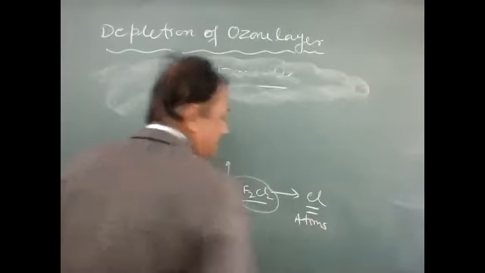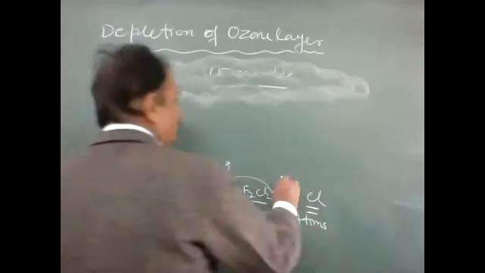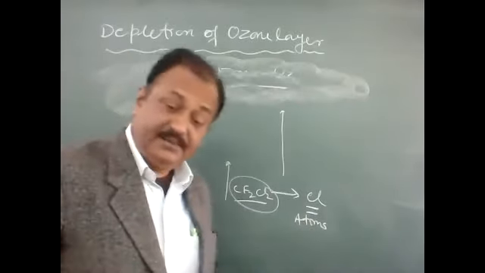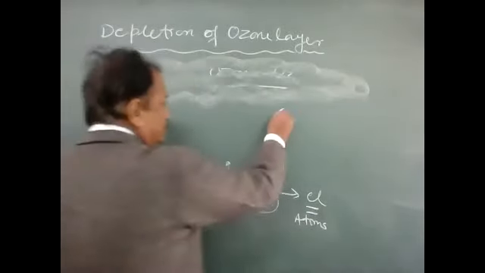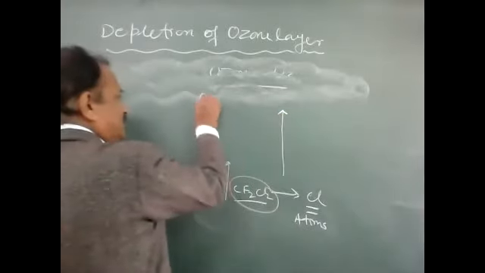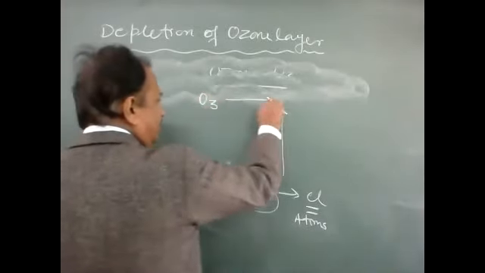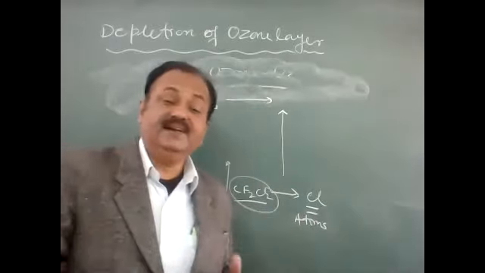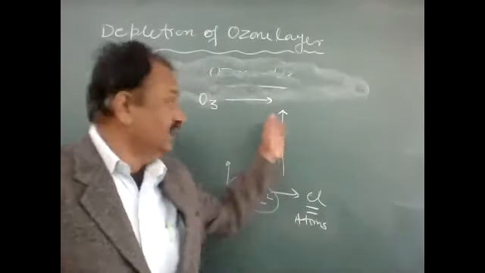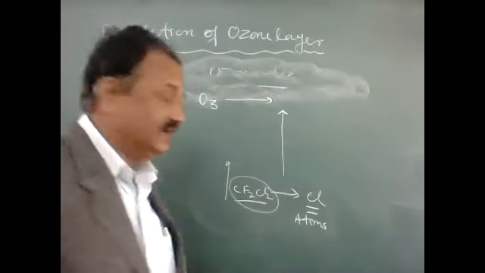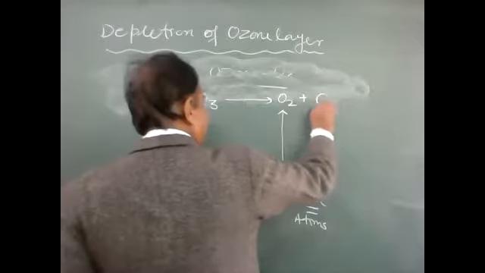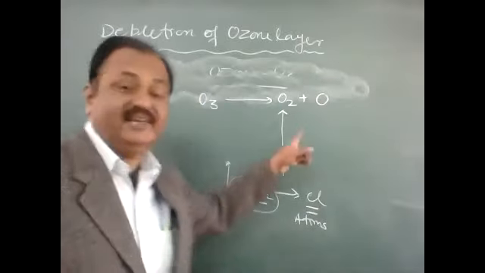Chlorine atoms are released, and these chlorine atoms are very active. They break the O3. The O3 molecules are joined together, intermingled together just like a cloud, and so it is broken and other things are formed. This is basically a chemical reaction.